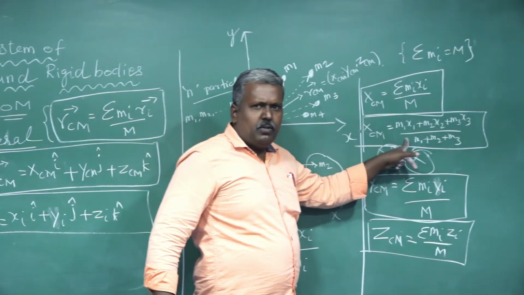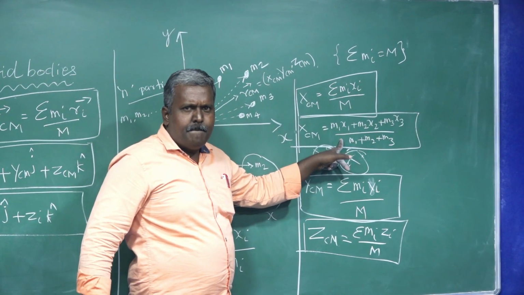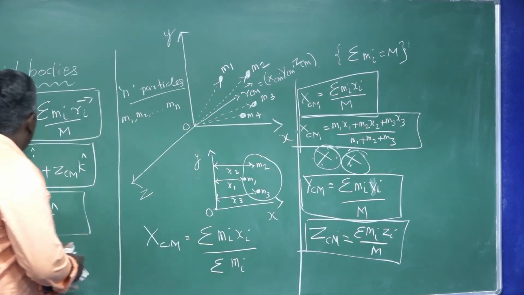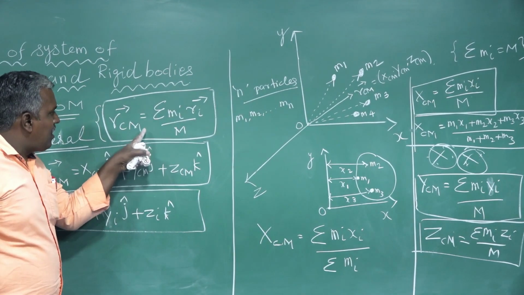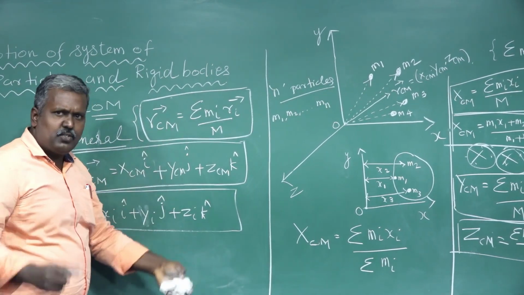At the same time, XCM is a general formula, no? From this, we can write the famous formula for RCM vector also. Listen.